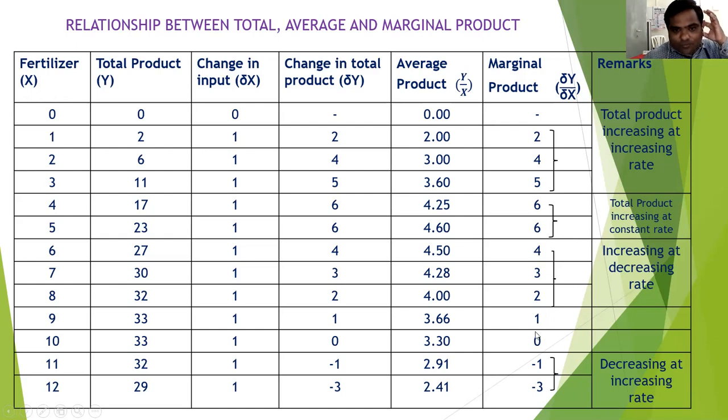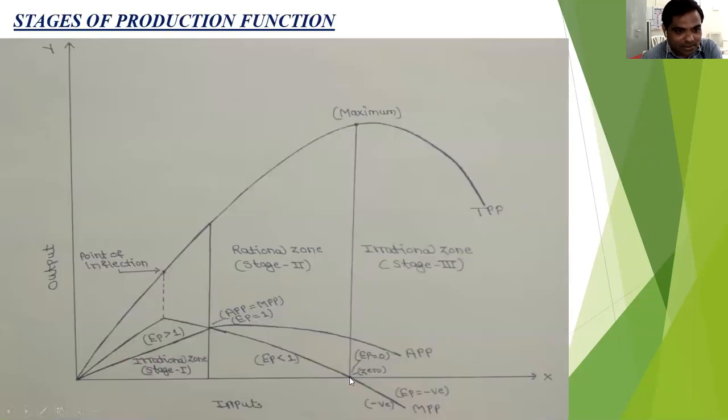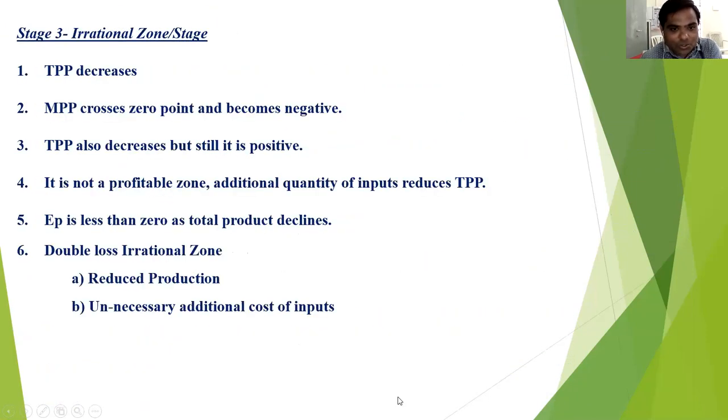Then this is the point where MPP is 0. When TPP is maximum, MPP is 0, and when MPP crosses this 0 point, MPP becomes negative. So MPP is minus 1, minus 3.